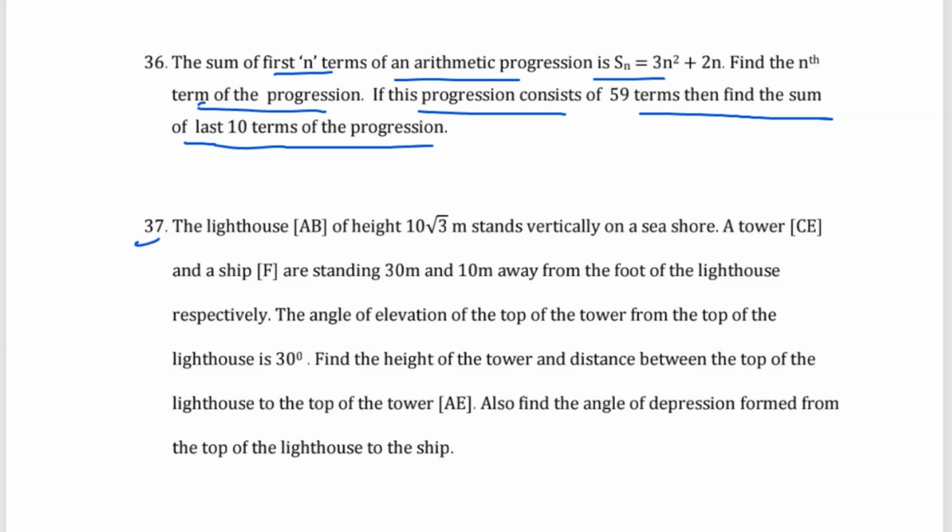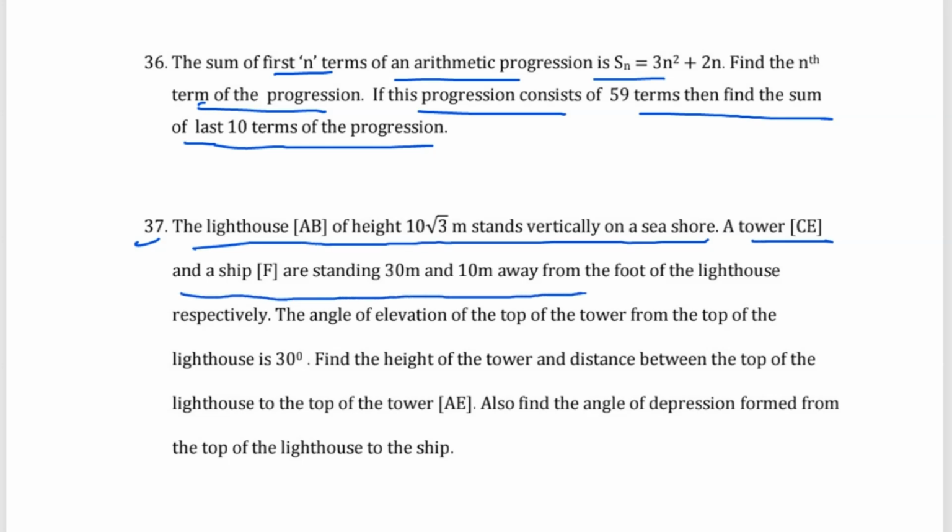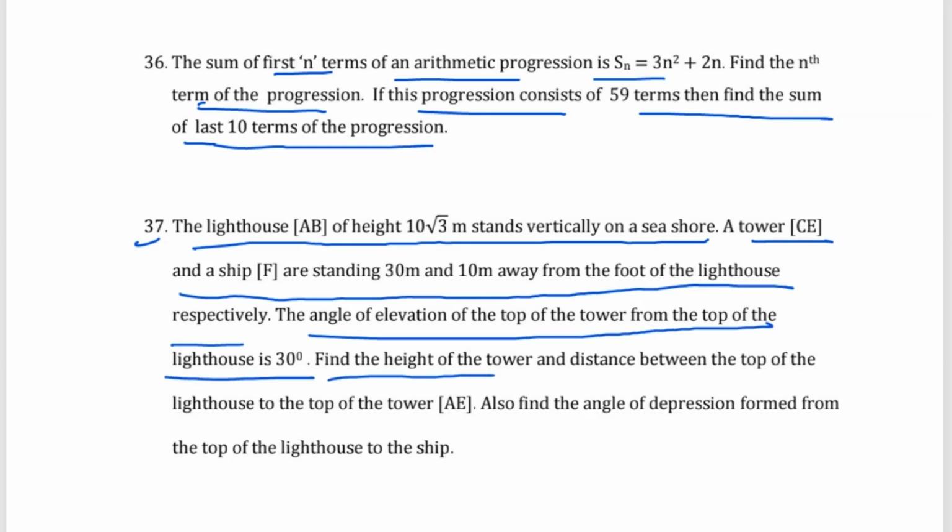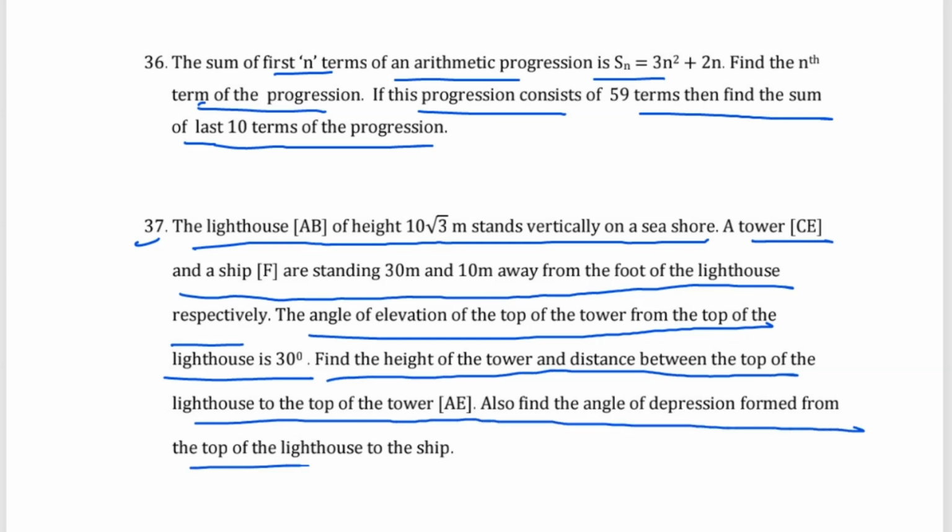Then question number 37, the lighthouse AB of height 10 root 3 meter stands vertically on a seashore. A tower CE and a ship F are standing 30 meter and 10 meter away from the foot of the lighthouse respectively. The angle of elevation of the top of the tower from the top of the lighthouse is 30. Find the height of the tower and the distance between the top of the lighthouse and the top of the tower, AE. Also find the angle of depression from the top of the lighthouse to the ship.